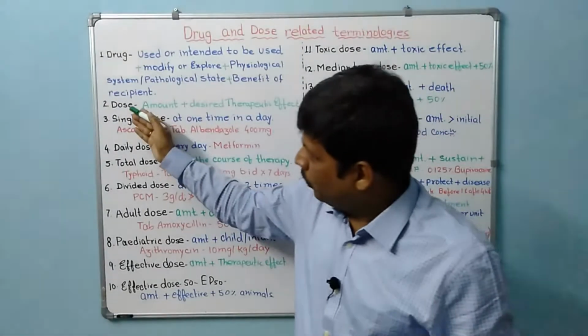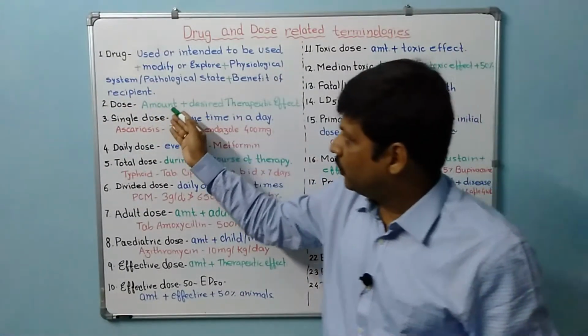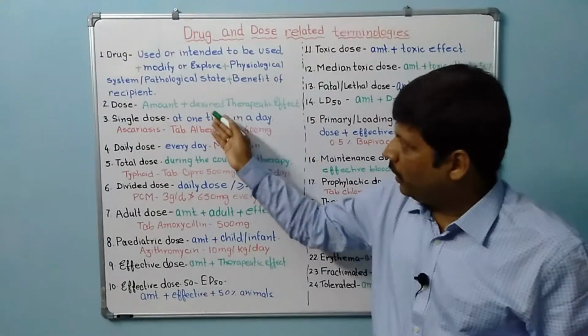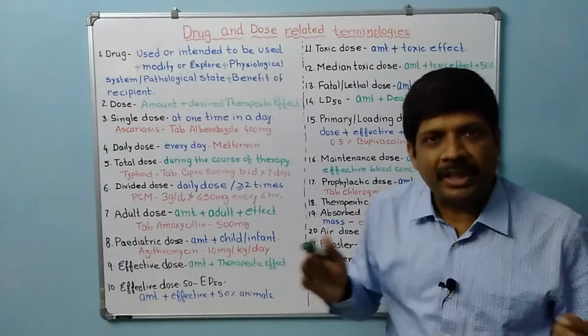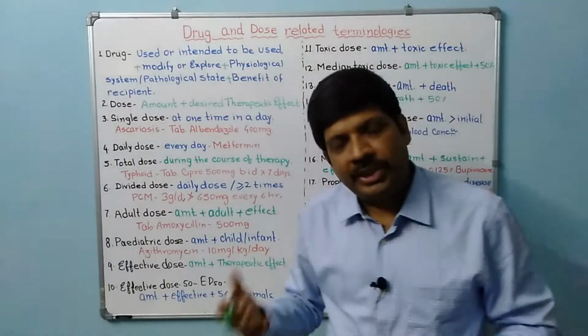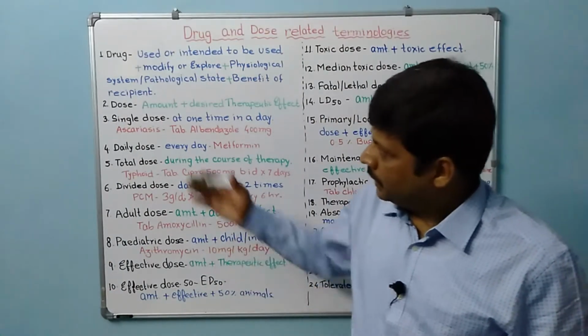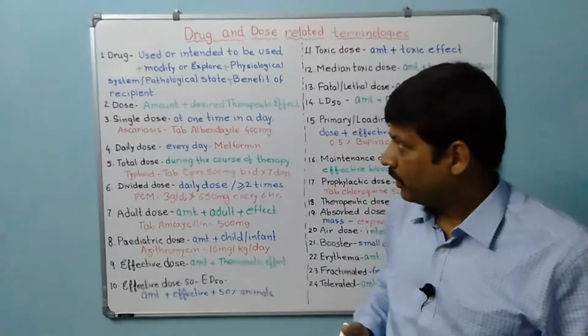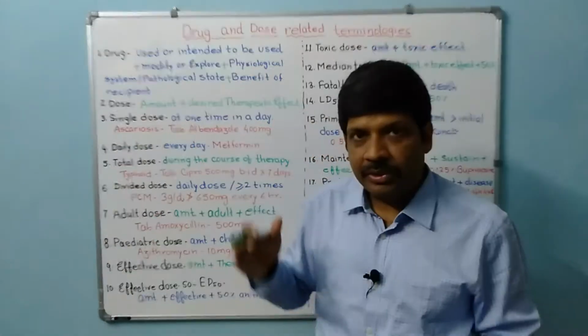Therapeutic dose is the amount of the compound or chemical substance which is used to produce the desired therapeutic effect. So that is therapeutic dose. Dose just to produce the effect, that is dose. Similarly, single dose. Single dose is related with dose.